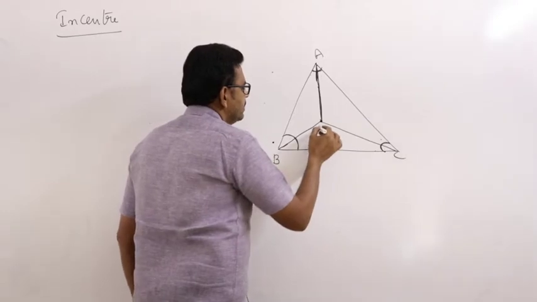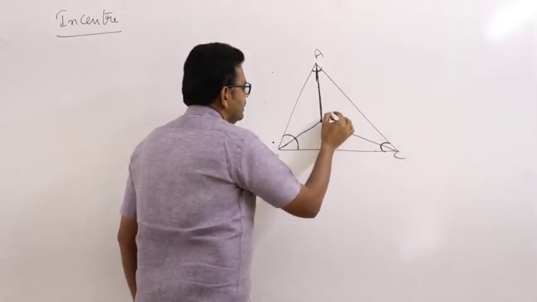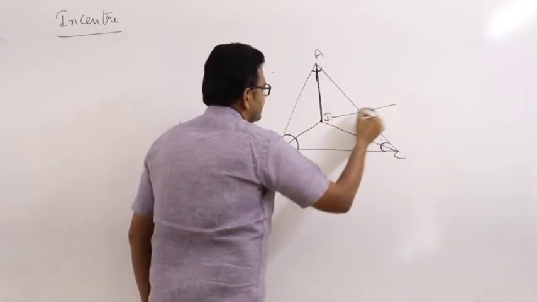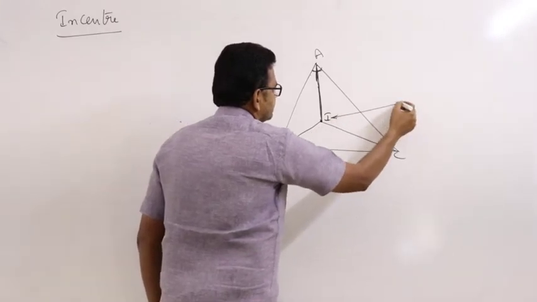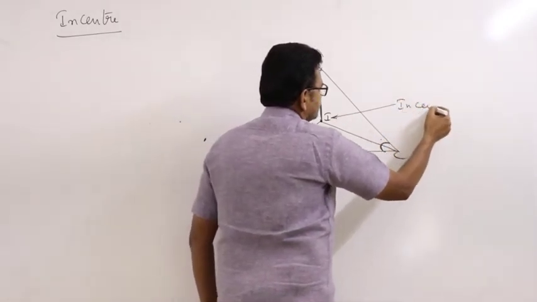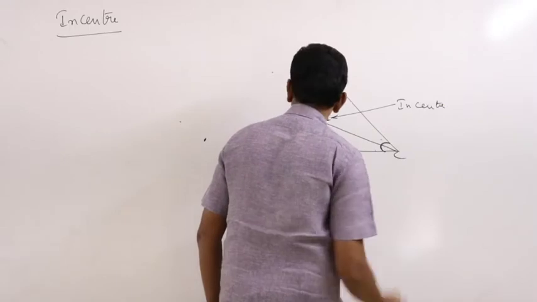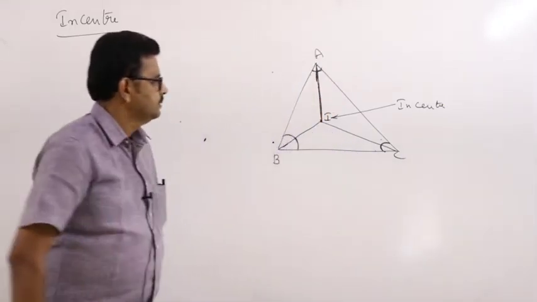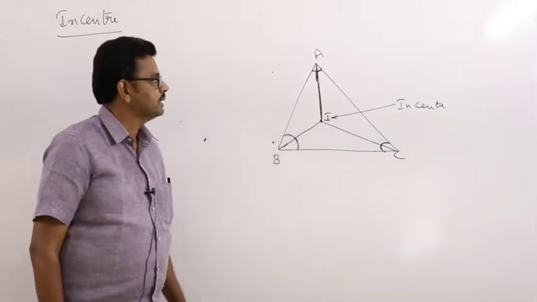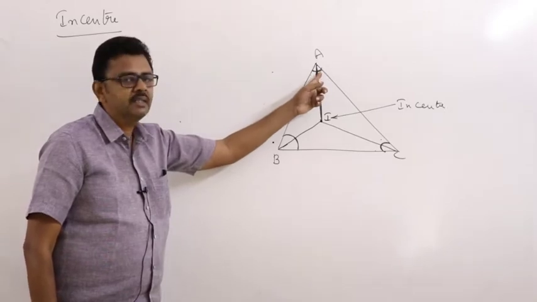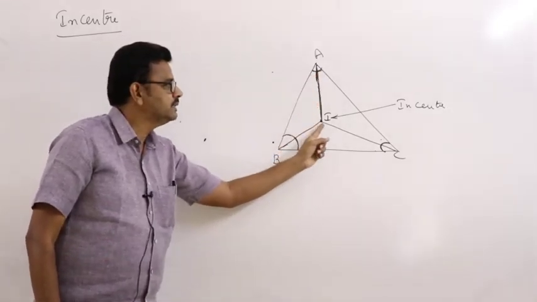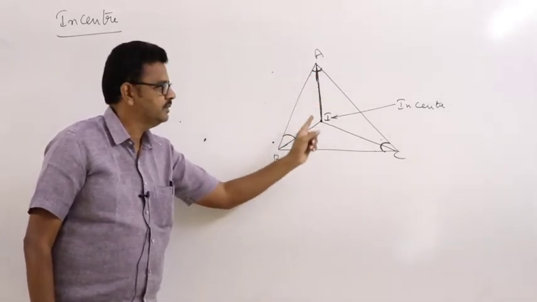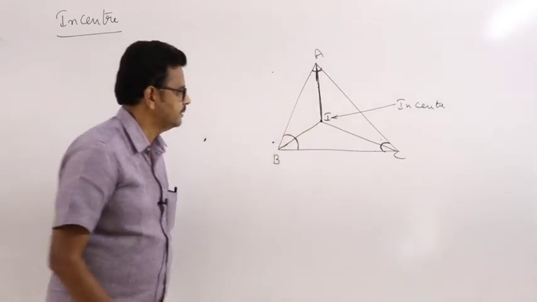This point is called the in-center of the triangle and it is denoted by I. The point of concurrence of internal angular bisectors is called the in-center of the triangle, denoted by I.